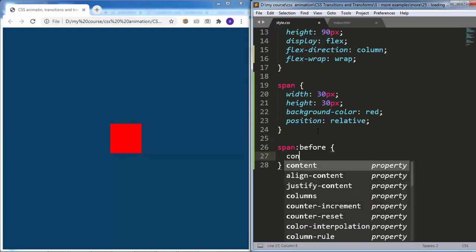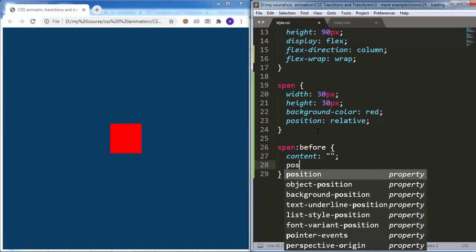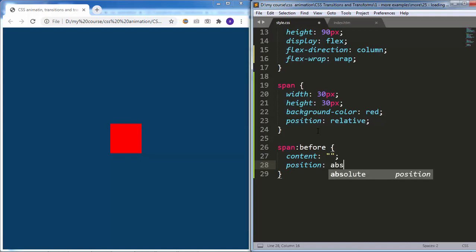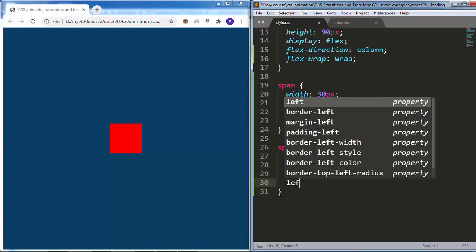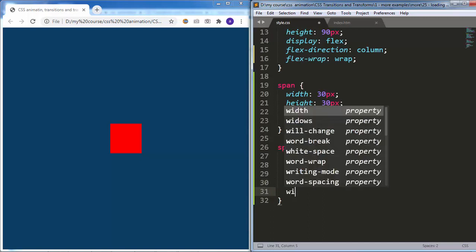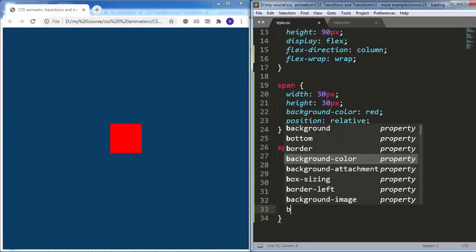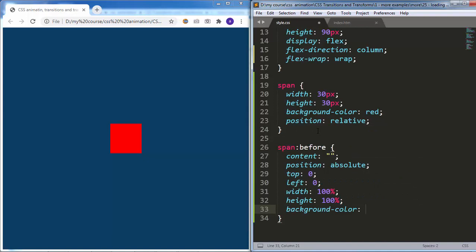All right, now I will target the before pseudo element of our spans. Then I will add content, empty strings, position, absolute, top, 0, left, 0, width, 100%, and height, 100% as well. Then I will add background color, white.